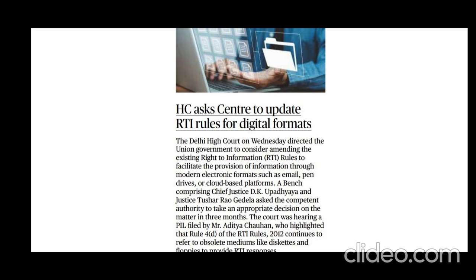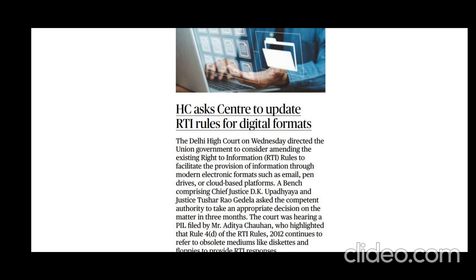Specifically the RTI Act. So what you have to note here is what is RTI. Also, you have to see the history, why we came up with the RTI Act in India. Then what are the provisions under this RTI, and what are the exceptions of this Act. Then obviously the advantages of this Act, and then the challenges of this Act. Please make a proper, crisp and clear note regarding these core areas.